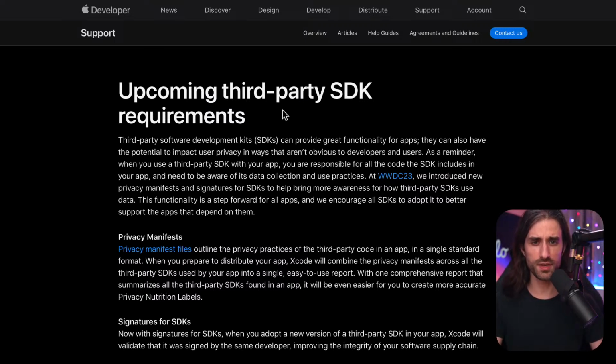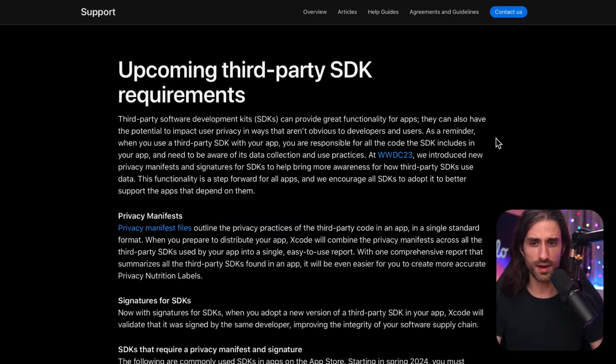So it's about the upcoming third-party SDK requirements. SDKs can provide great functionality for apps. We've just seen that before, but they also have the potential to impact user privacy in ways that aren't obvious to developers and users, especially when it's ads SDKs where you don't really know what they are doing. As a reminder, when you use a third-party SDK with your app, you are responsible for all the code your SDK includes in your app, and you need to be aware of its data collection and use practices.